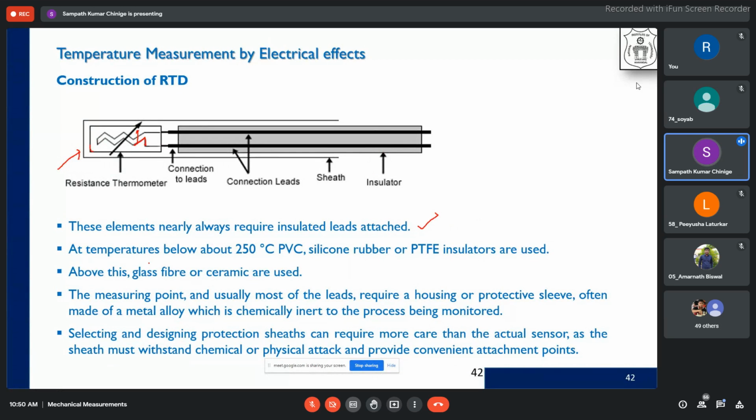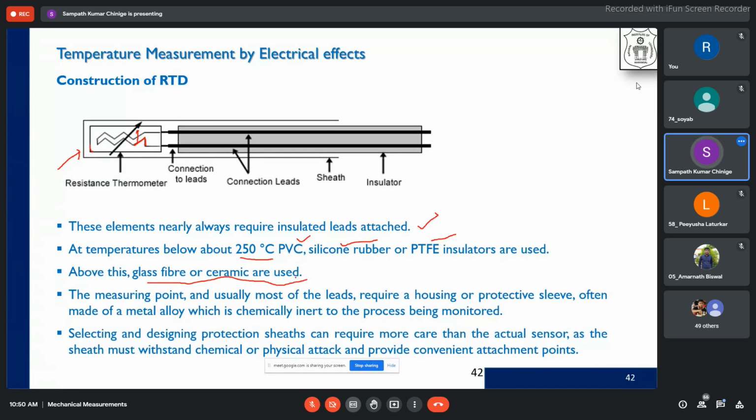And at temperatures below about 250 degrees centigrade in general, PVC, silicon rubber or PTFE insulators are used. We may use silicon rubber, which is generally used as an insulator. PVC, polyvinyl chloride, or PTFE insulators, they are generally used. Suppose if the temperatures are much higher than 250 degrees centigrade, then glass fiber or ceramics are used.